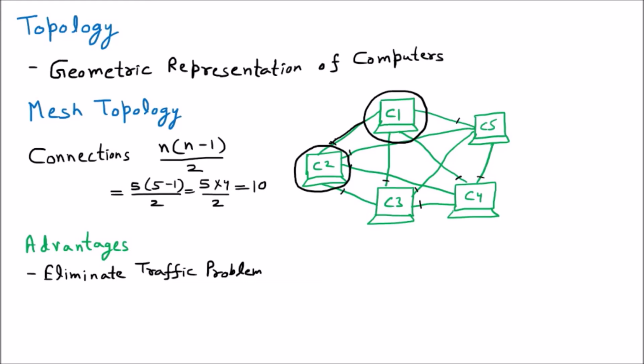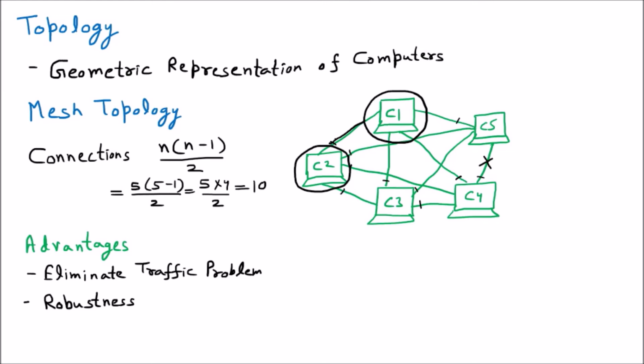The next advantage is robustness. Robustness means finding a fault is very easy. The network is very robust, so we can find the fault easily and correct it, because every computer is connected with each other. Let us suppose that the link is broken between C4 and C5, so they are not communicating.